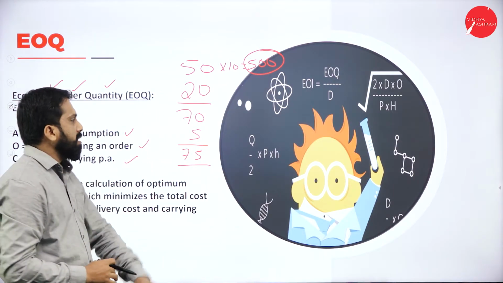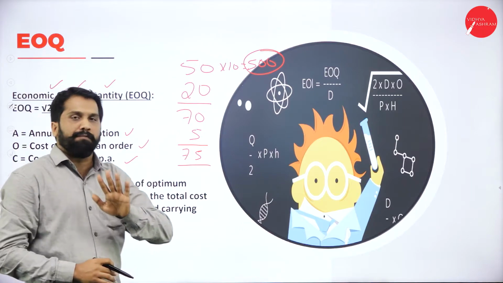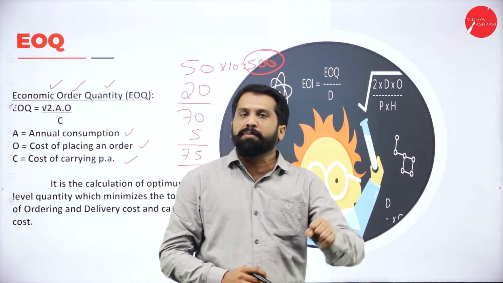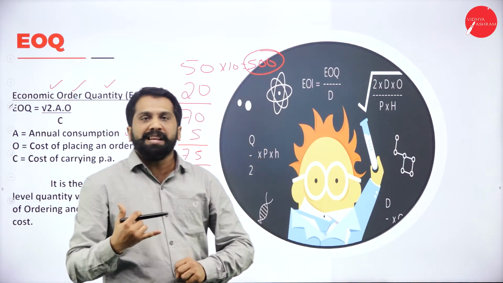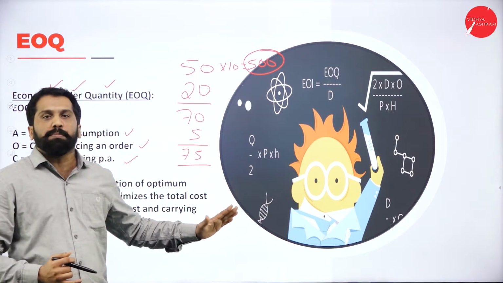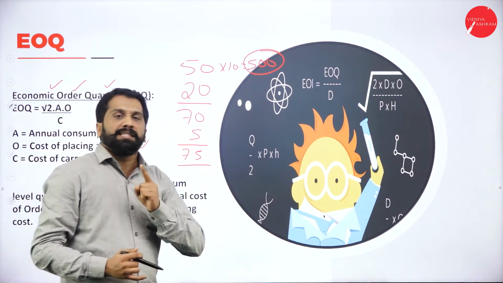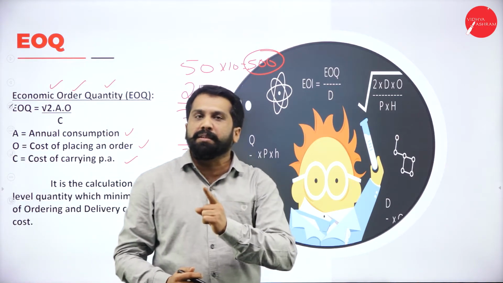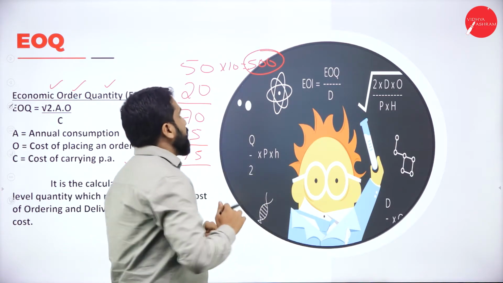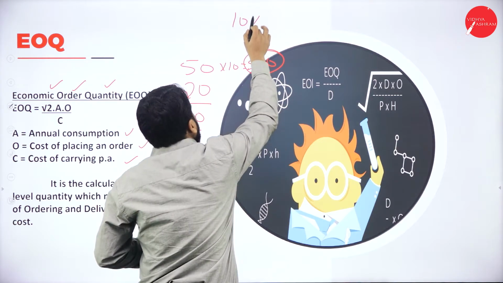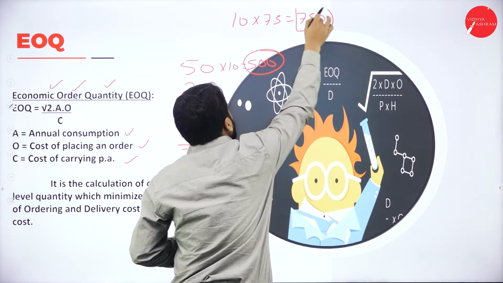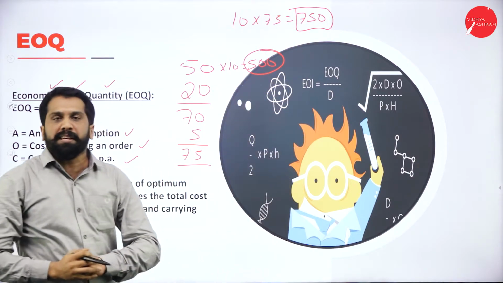Again, your book price is 50, your transportation to bring the question bank from the shop is 20, and placing an order by call costs 5 rupees. Total, 75 rupees per student. Now, how many students are there? 10. So 10 into 75, 750 is your total cost to bring the books.